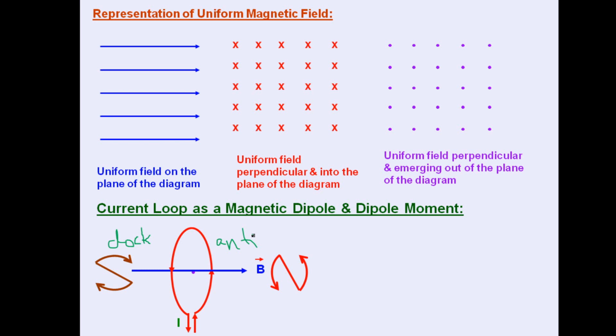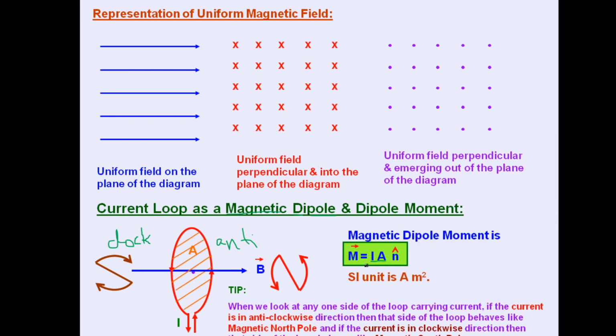It is defined as product of current and area, and then n cap will be the vector which will be giving the direction of magnetic dipole moment. Its SI unit is ampere meter square. Basically magnetic dipole moment depends on current as well as area, so M is proportional to IA, and in general it will be M equals IA.